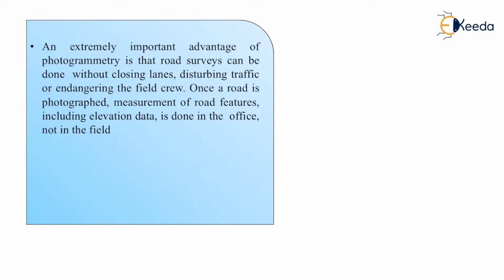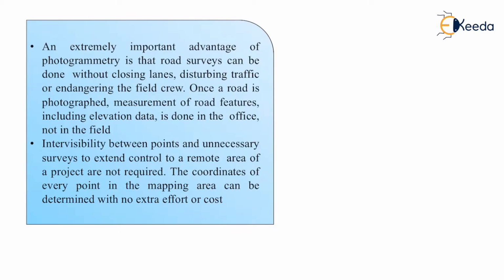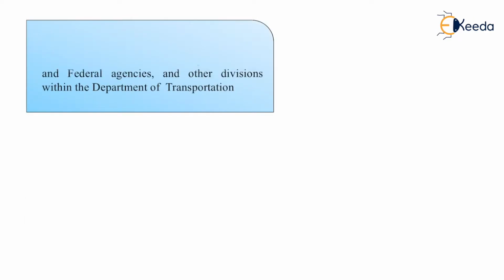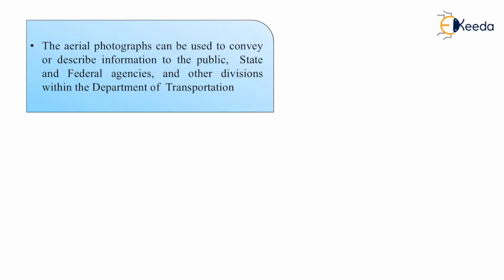Then intervisibility between points and unnecessary surveys to extend control to a remote area of a project are not required. The coordinates of every point in the mapping area can be determined with no extra effort or cost. And the last point is that aerial photographs can be used to convey or describe information to the public, state, and federal agencies and other divisions within the Department of Transportation. So it is very useful information. These are the advantages. Let us talk about some disadvantages.